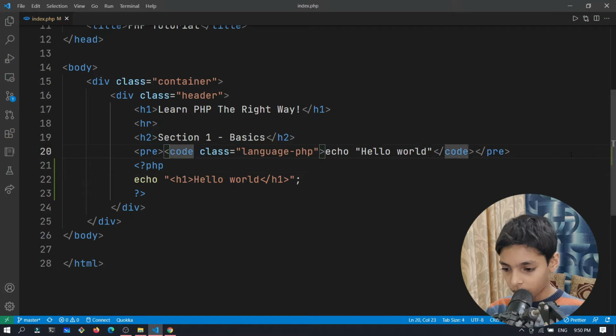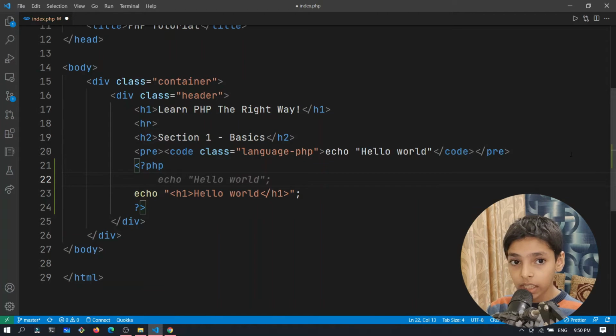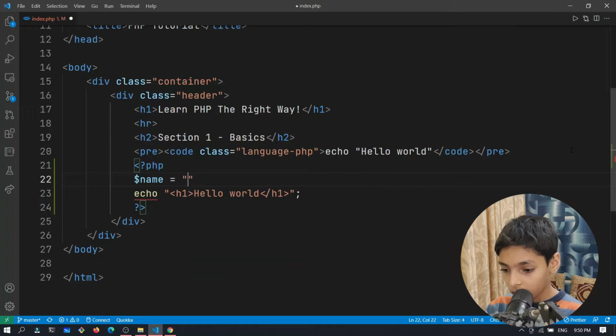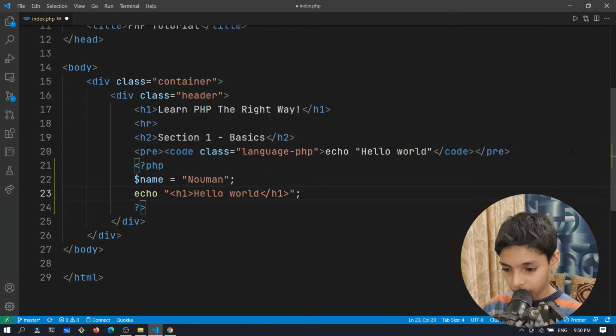Now we're going to talk more about variables in PHP. You can type $, and then you can say name. Every variable starts with a $. In PHP you can say $name equals Norman, again with a semicolon. So this is a string variable.